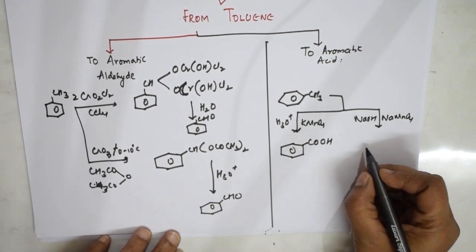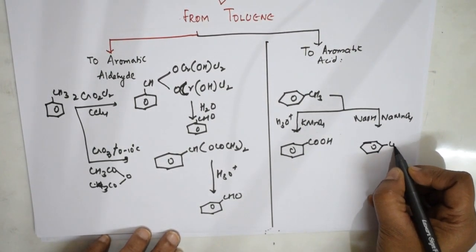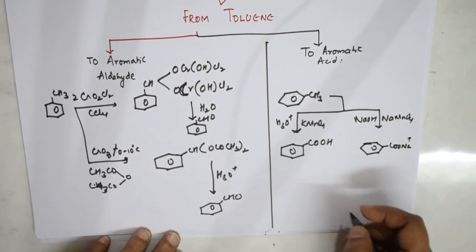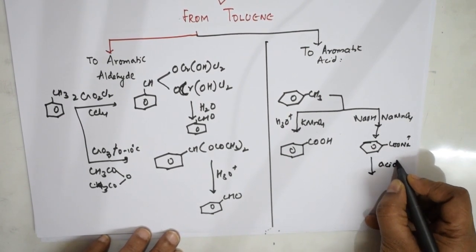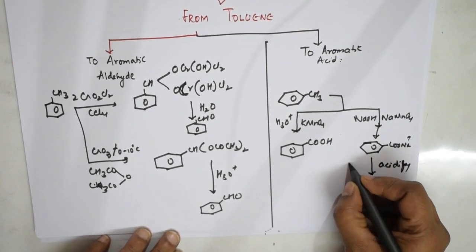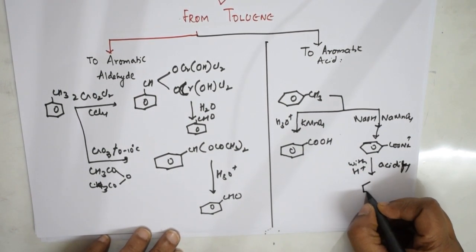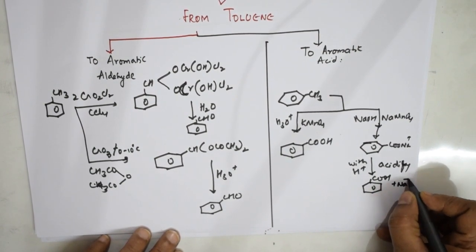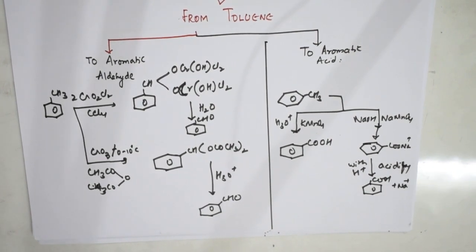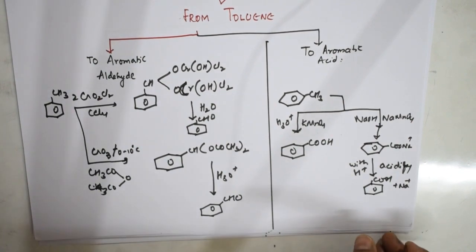Here, first you will be getting an intermediate product, the sodium salt of that, COONa plus. Then you will acidify this with H plus. Finally, this is getting converted to benzoic acid, and Na plus is out. So irrespective of the chain size of the alkyl group, you will get the acid only. Right.